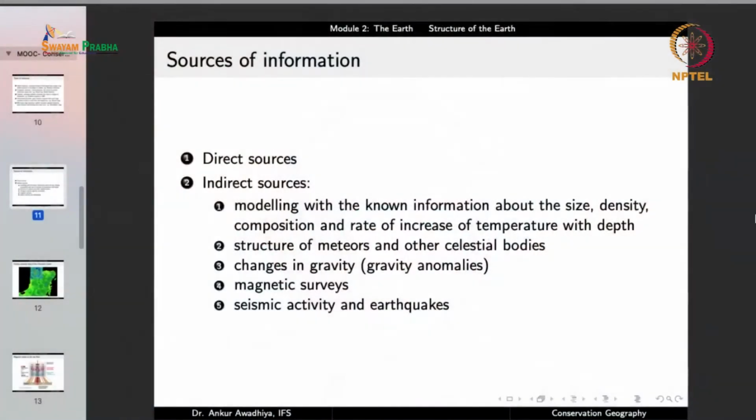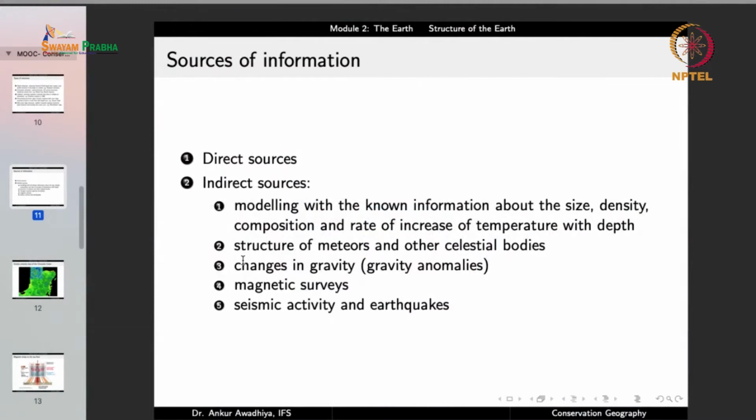And once you have a model that is a representation of the earth, you can make use of this model to make certain predictions. And if those predictions match with the direct evidence, then the model is good. So these predictions can also serve as data points. So this is an indirect source of information.